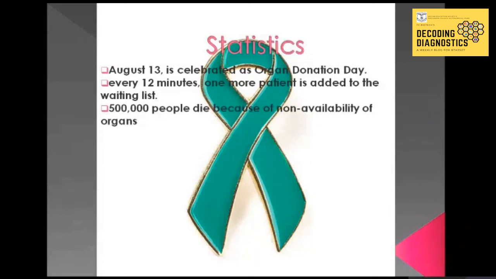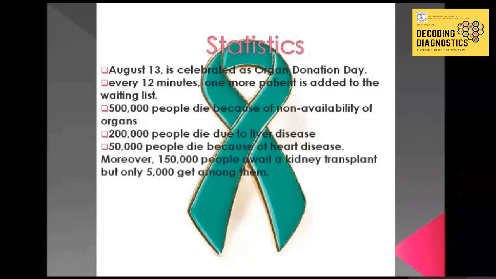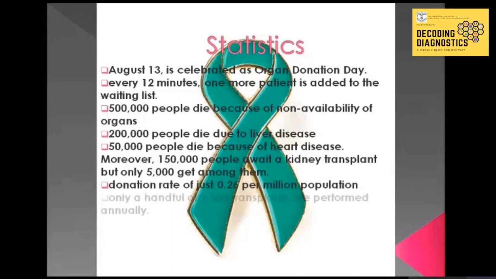According to a survey, every year in India, about 500,000 people die because of non-availability of organs. 200,000 people die due to liver disease. 50,000 people die because of heart disease. Moreover, 150,000 people await a kidney transplant, but only 5,000 amongst them get it. Despite India being the world's second most populous country, it has a pathetic deceased organ donation rate of just 0.26 per million population, compared to 26 in the US, 35 in Spain and 36.5 in Croatia.